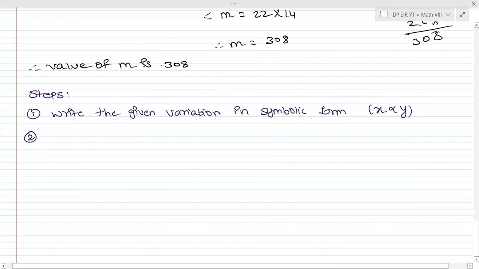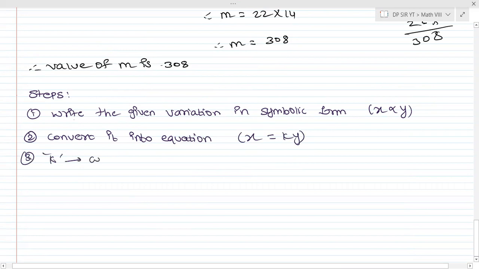Then write the given variation in symbolic form, then convert it into equation. That is x is equal to ky. Third, you need to mention that ये जो k आया वो क्या है, तो k is constant.